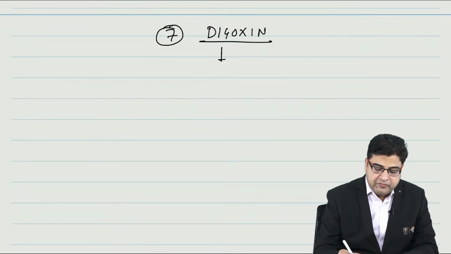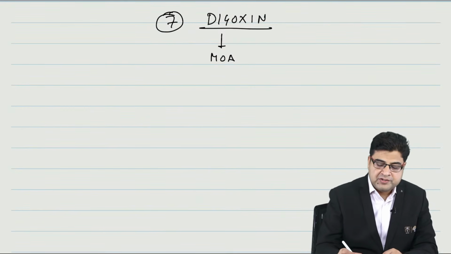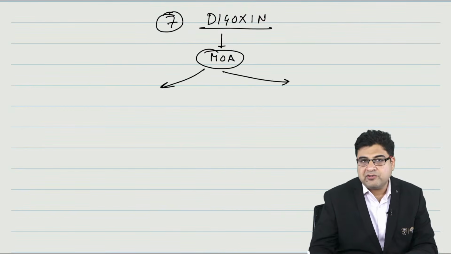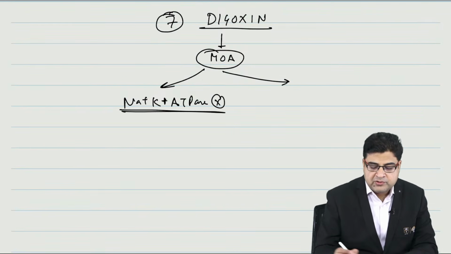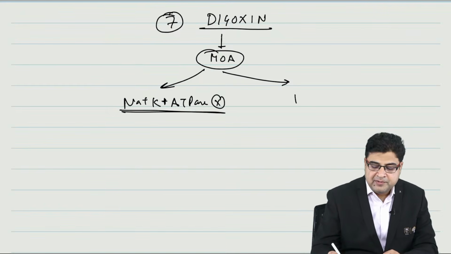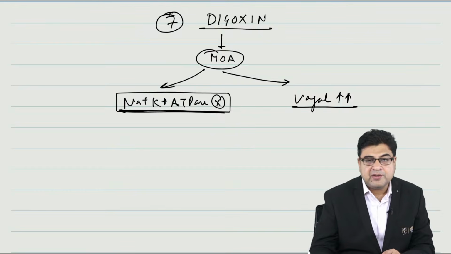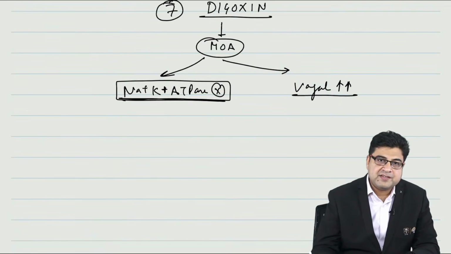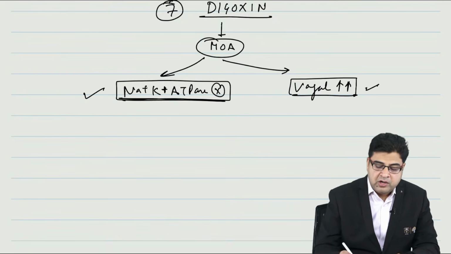So what is the mechanism of action of digoxin? If they ask you what is the mechanism of action of digoxin, please remember this medicine has two mechanisms of action. This medicine is a sodium potassium ATPase enzyme inhibitor, plus this medicine has vagomimetic property. So the medicine can stimulate the vagus nerve. The mechanism of action is sodium potassium ATPase blocker, and the medicine has vagomimetic property.